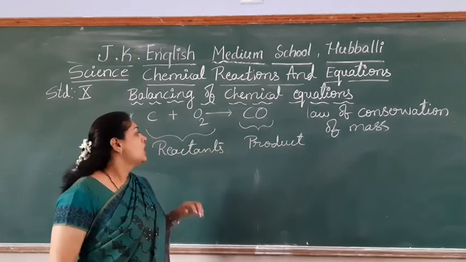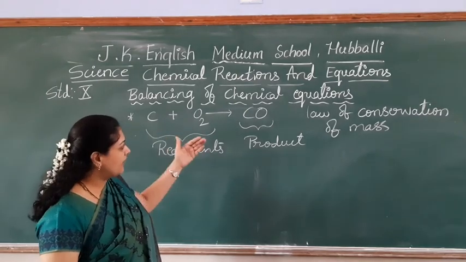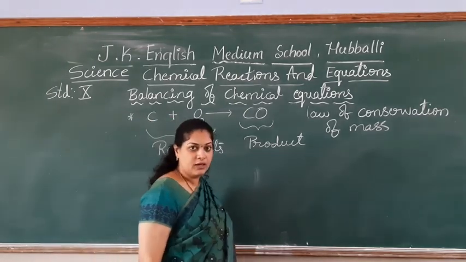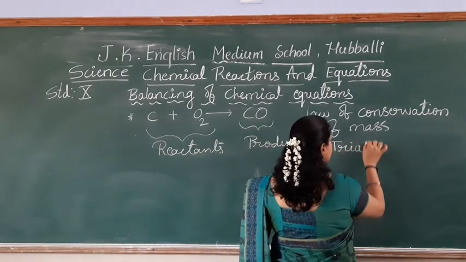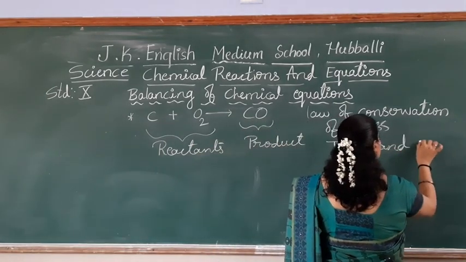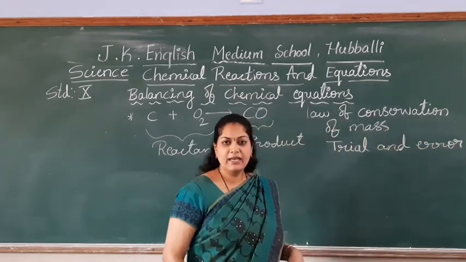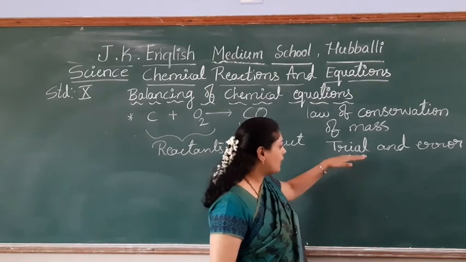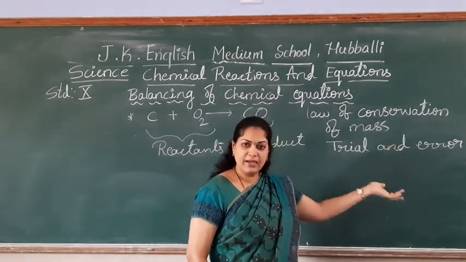Right, students? How to balance this equation? This balancing of the chemical equation is by the trial and error method. Trial and error, the name only helps you. You have to try, you may get the error. It may be right or wrong.